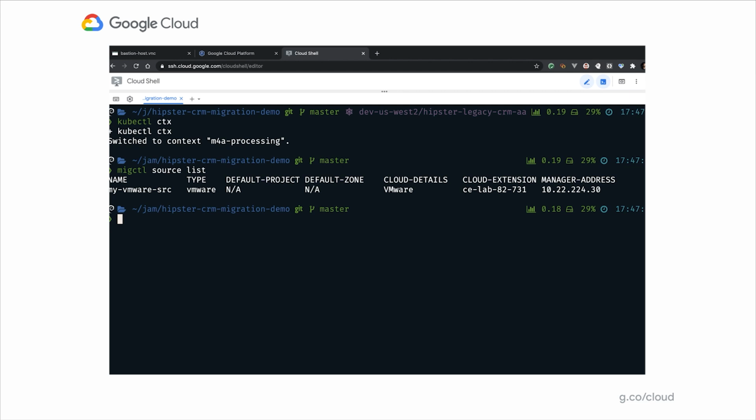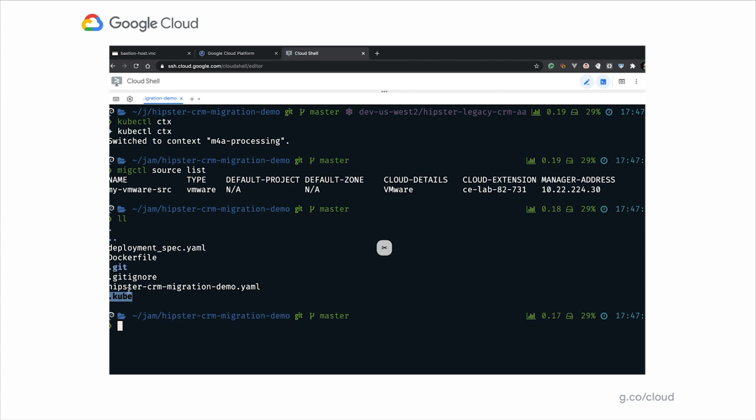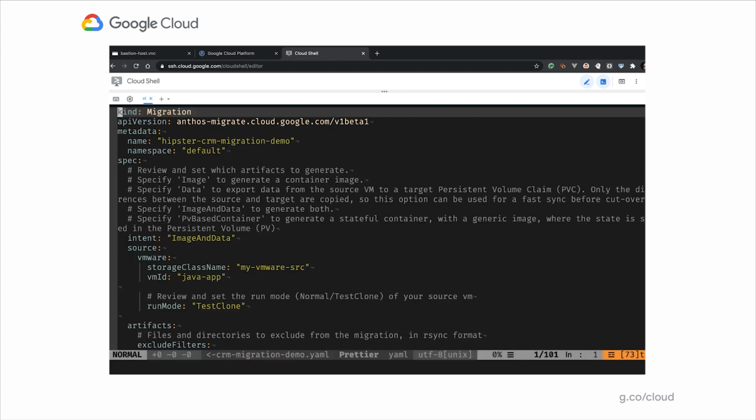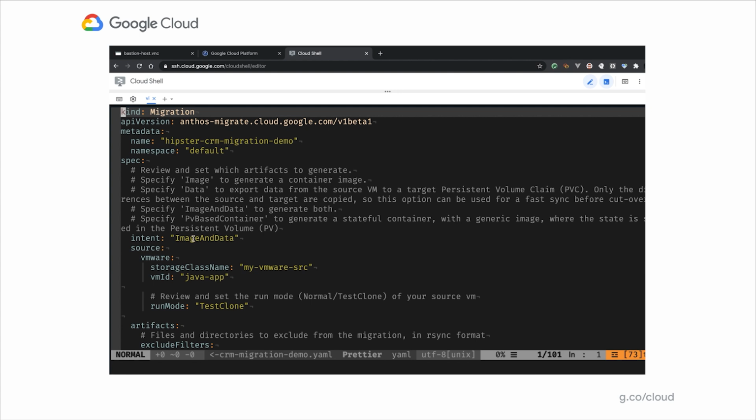Now, migration plans are stored as YAML files. And if we look at the list of files in this folder, you can see that I have a file called hipster CRM migration demo YAML. If we inspect that file, this is the migration plan. It looks a lot like a Kubernetes YAML file. And you can see a few things. For example, I'm migrating both the image and the data. Remember, it's a WebLogic server. Here's my VM ID, java-app.